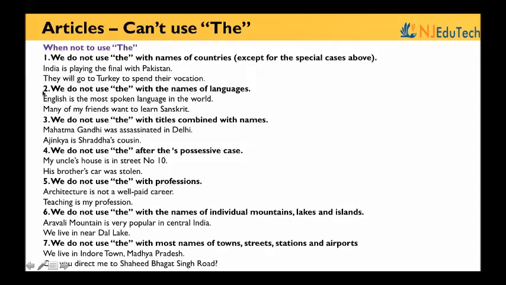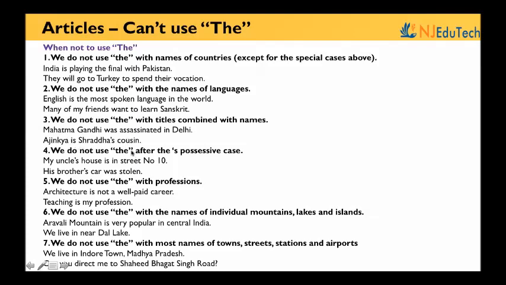We do not use the with the names of languages. English is the most spoken language in the world. Many of my friends want to learn Sanskrit. We do not use the with titles combined with names. Mahatma Gandhi was assassinated in Delhi.